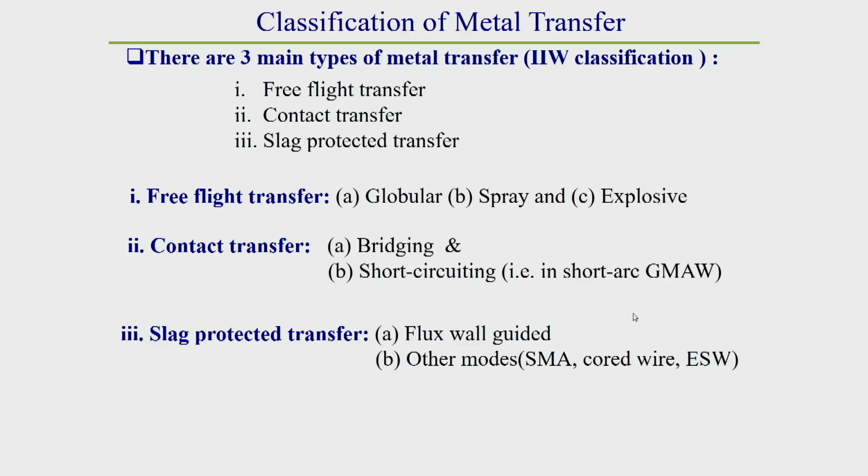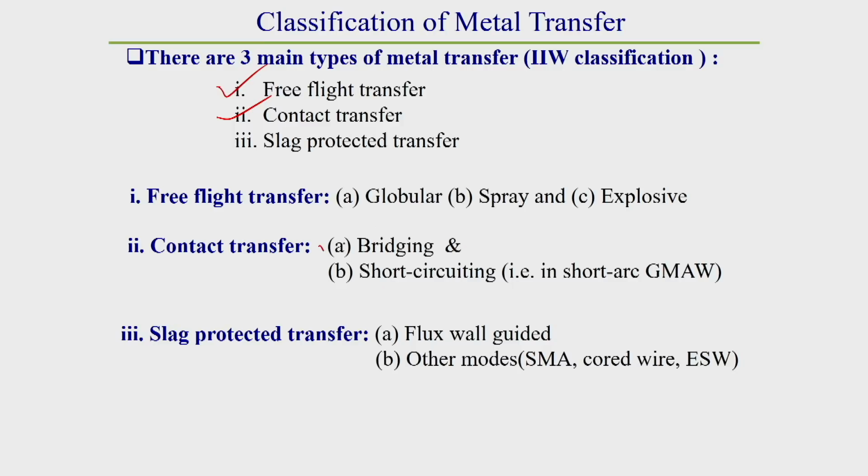First we were discussing bridging types of metal transfer. Today I will start another category, short circuiting type of metal transfer.